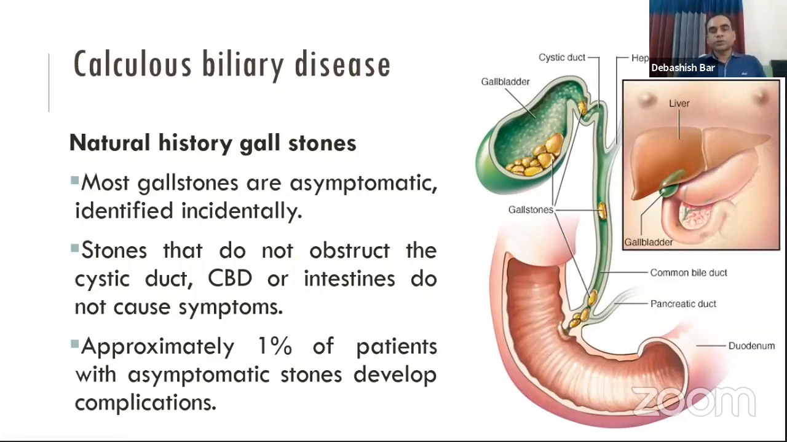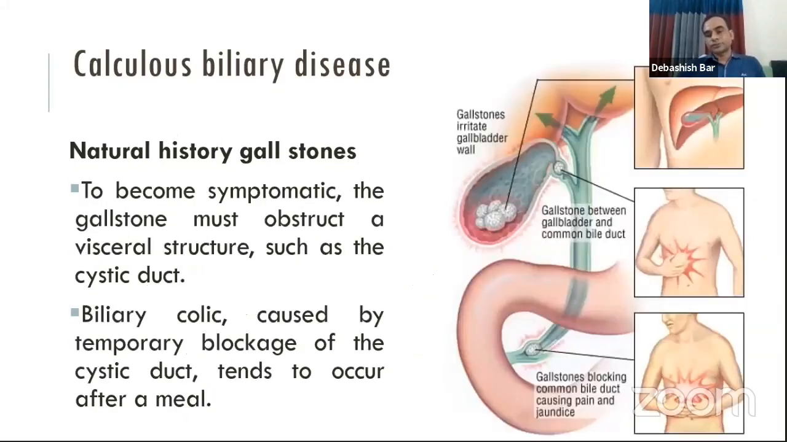Stones usually do not cause any symptom, but when it obstructs any luminal structure, that is the gallbladder, the bile duct or the intestine, then it causes symptoms. Usually, asymptomatic patients have no complications, but 1% of patients may develop complications who have no previous symptoms. So we learned that it may cause biliary colic by the obstruction of the cystic duct or bile duct.